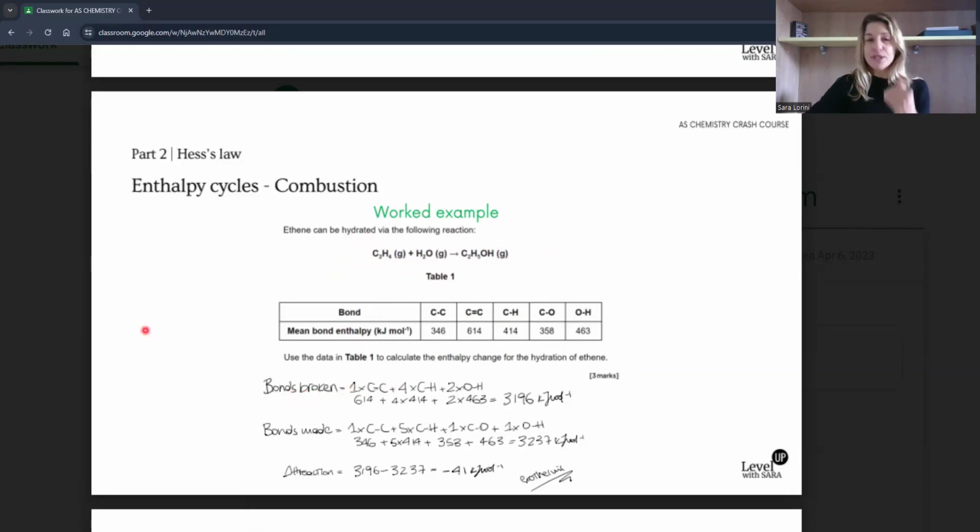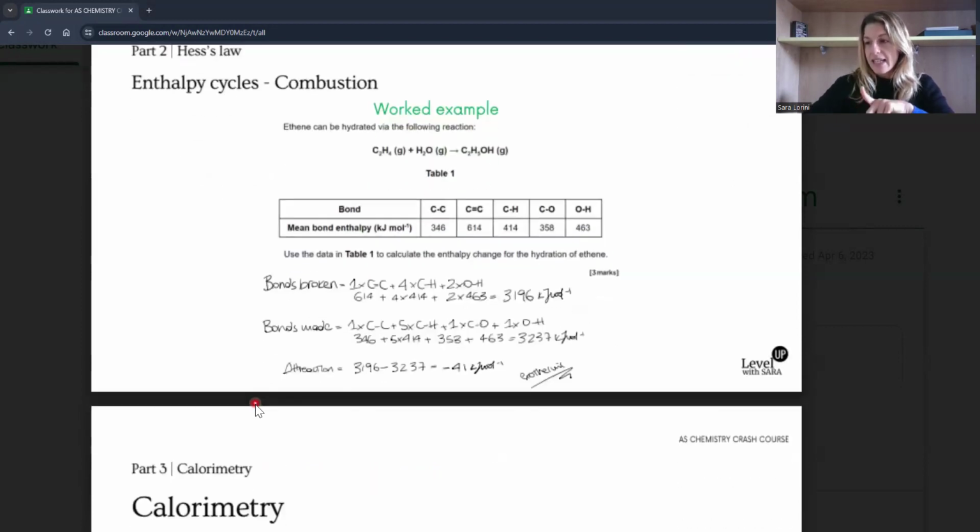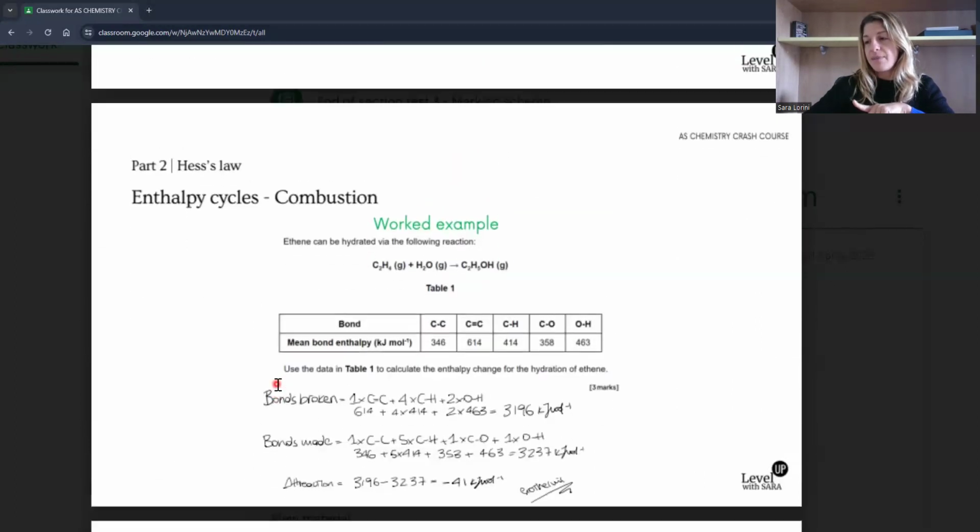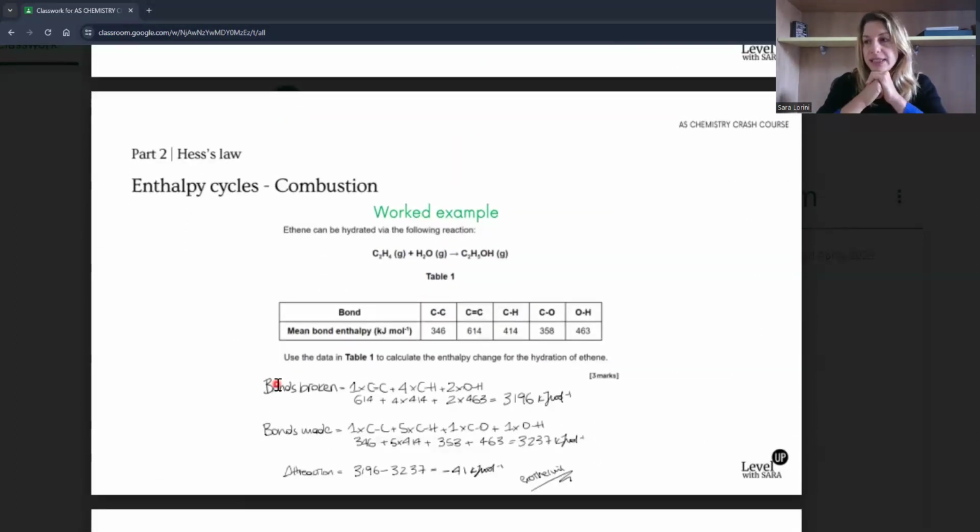If you do it, I would say always slow it down when you do this calculation, because it's so easy to miss. Second mistake is in the sign. Remember that the sign, of course, is super important for the enthalpy calculations, because it would determine if it's an exothermic or endothermic reaction, okay? So double check that.